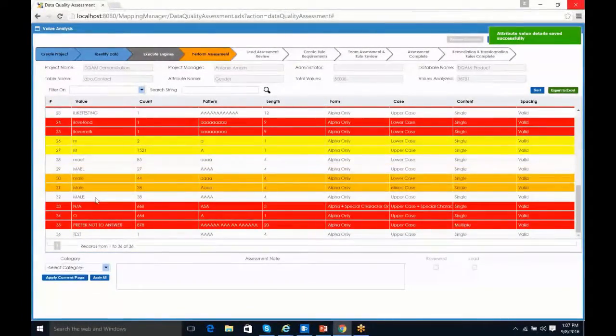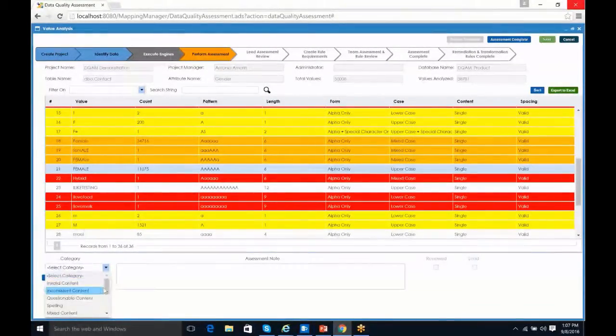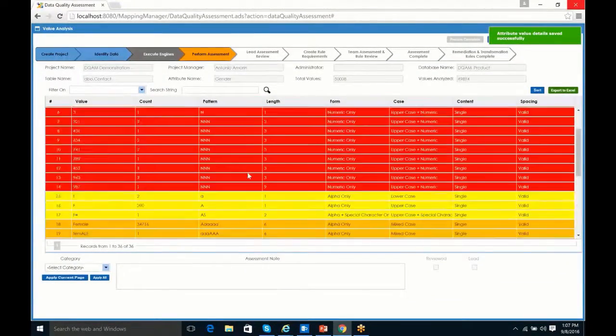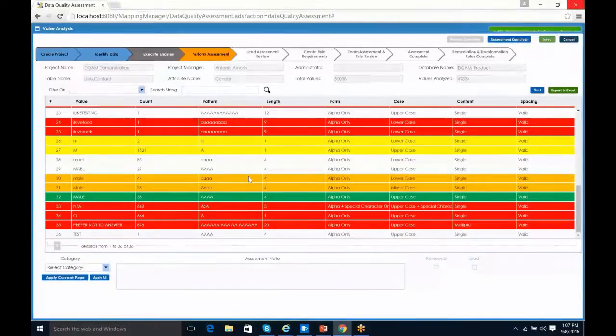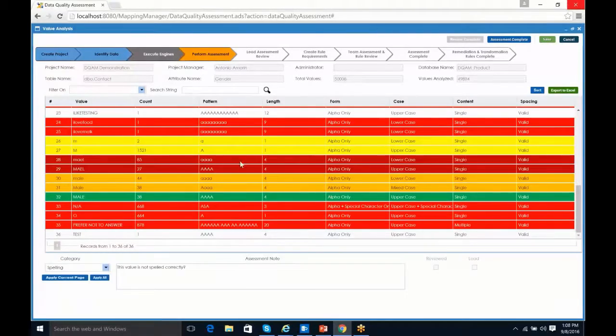And then finally, we're going to mark the ones that are actually valid. So again, we identify both the valid and invalid data. So let's mark our valid values. So we'll do that as well. Now, before I go forward, I just want to point out that the software itself enforces that you're doing a comprehensive assessment, that you're analyzing all the data. I'm going to mark these last two, which are spelling errors for male. I'm going to go ahead and mark those. But understand now, I'm going to save this.